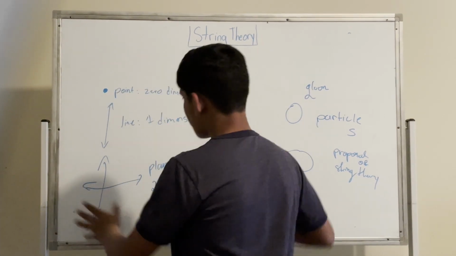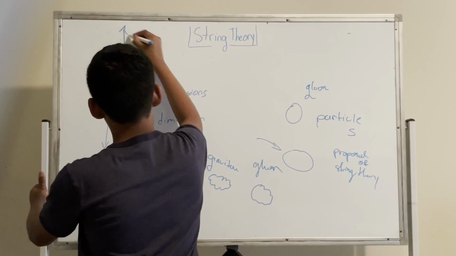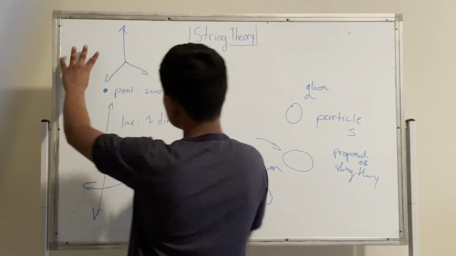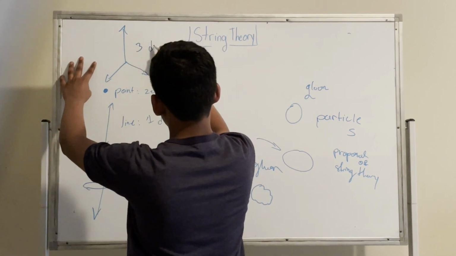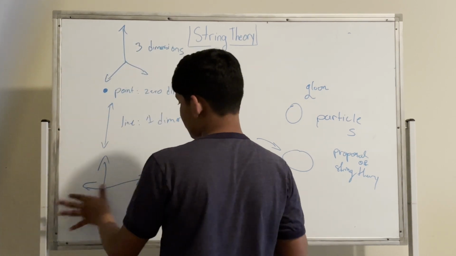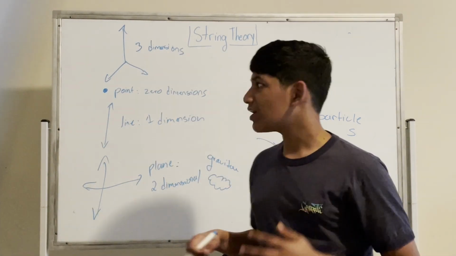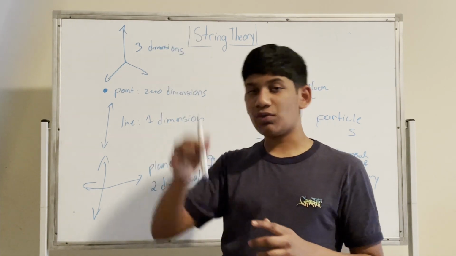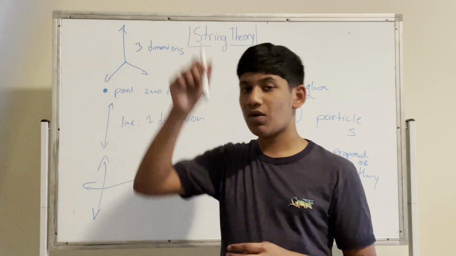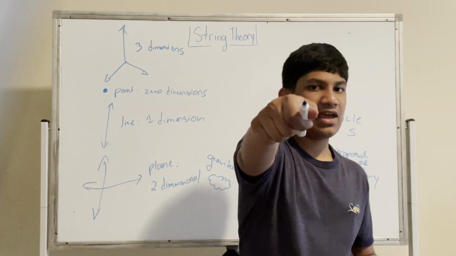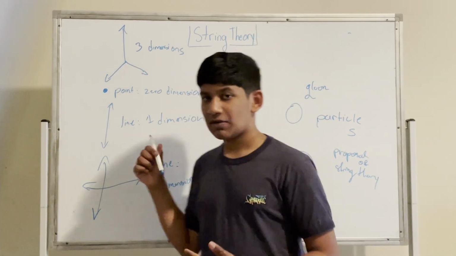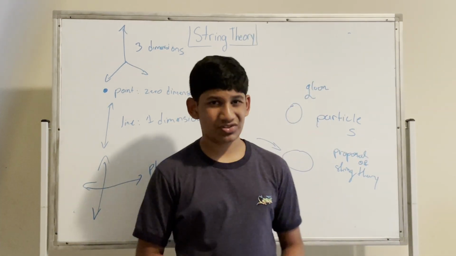Now if we take the 3rd dimension, we have up and down, right? Like this. So this will describe 3 dimensions. We can go up and down, and left and right, but we can also go in and out. So we can go up and down in 1 dimension. We can go up and down and left and right in 2 dimensions. We can go up and down, left and right, and in and out in 3 dimensions. So in and out, that's essentially what a 3-dimensional system means.